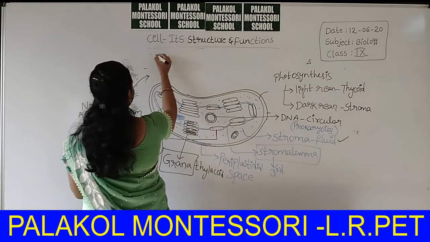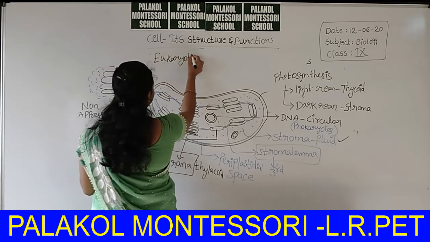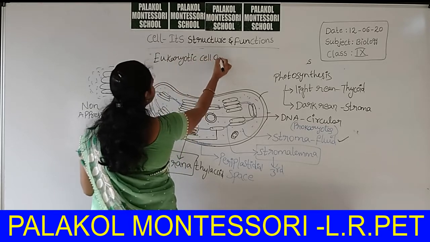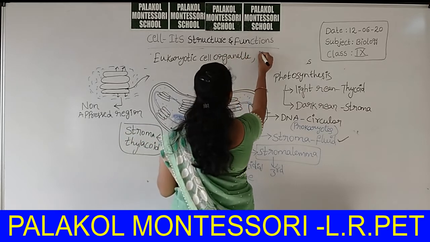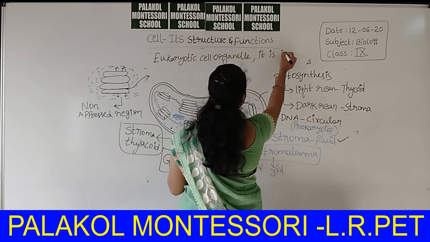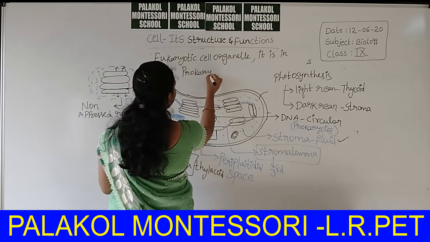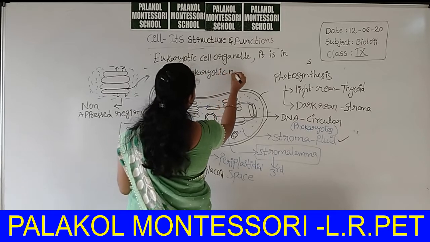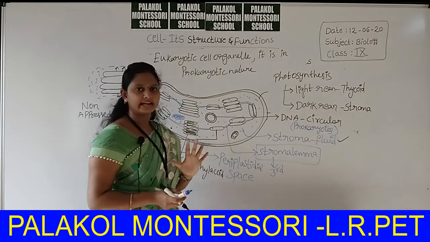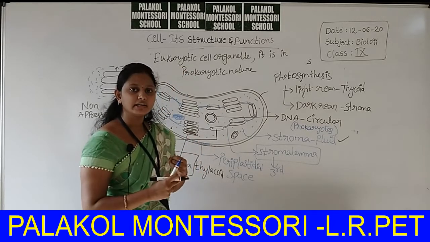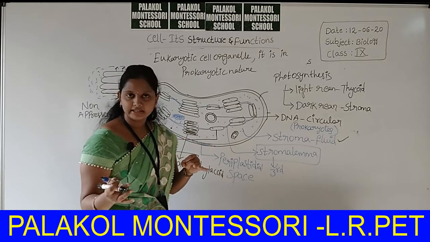Now, eukaryotic cell organelle. First thing, chloroplasts are present in which organisms? Plants or any other organisms.